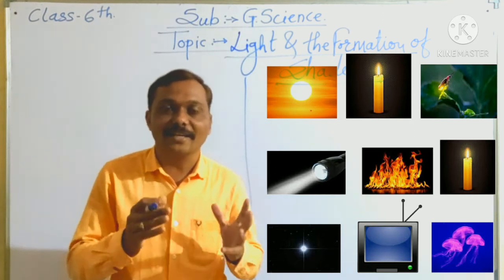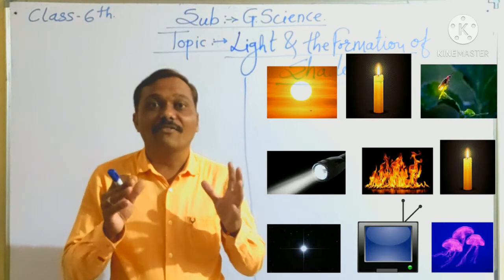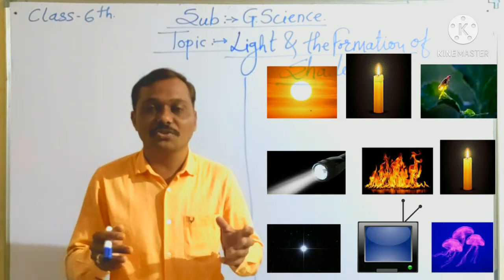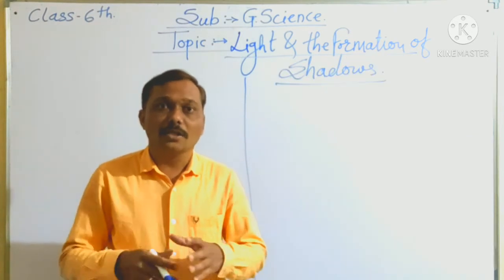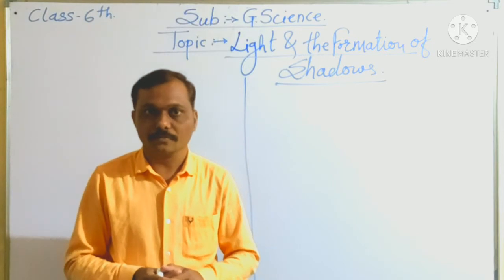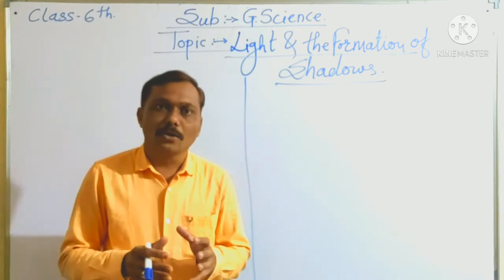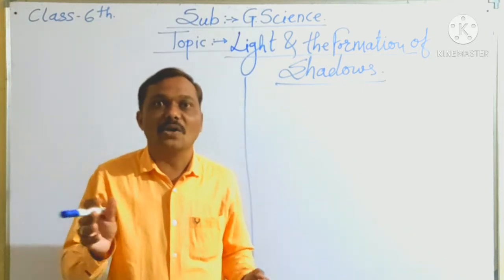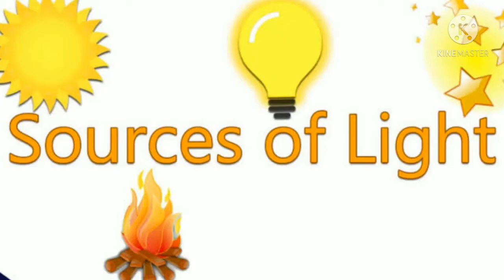Similarly, we also get light from fireflies, anglerfish, honey mushroom, etc. There are so many things from which we get light. Those things that emit light themselves are called sources of light.